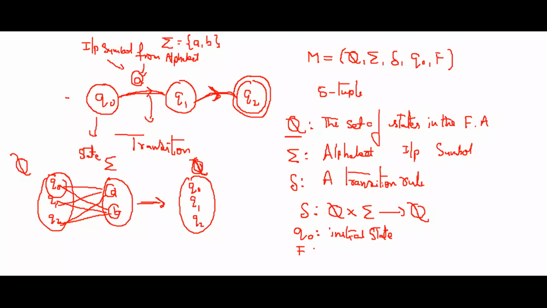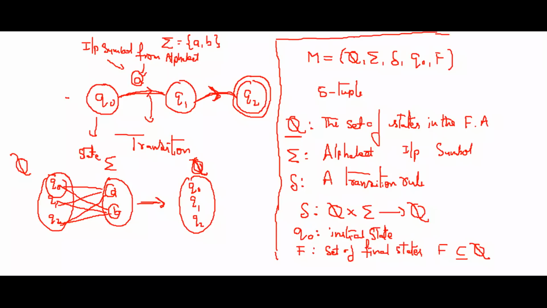And finally F is the set of final states. An automata may have one final state or more than one final state. So that's why you can say F is a subset of or equal to Q. That means a final state is also one of the states in Q itself. So final states may be 1 or 2 or more. That's why you can define F as a set of final states. F is a subset of or equal to Q. So this is the formal definition of a finite automata.